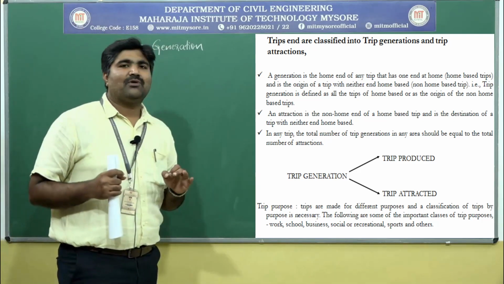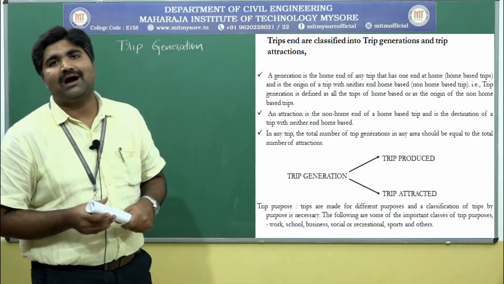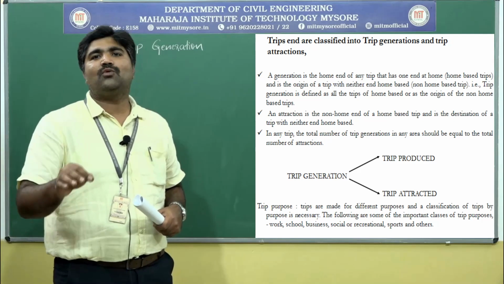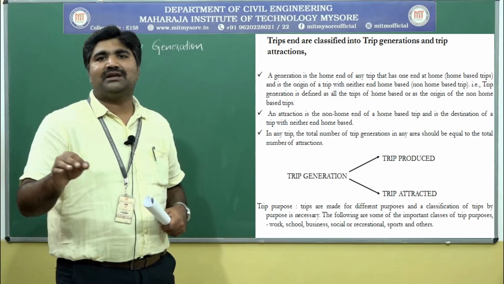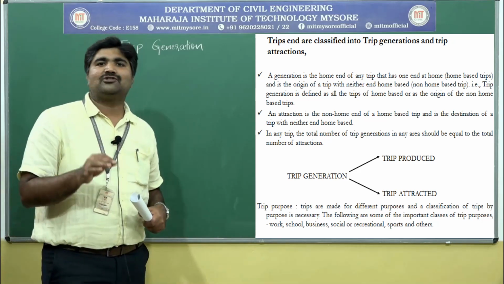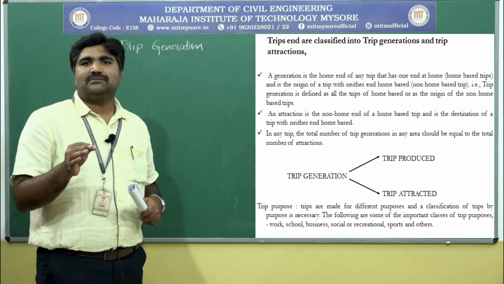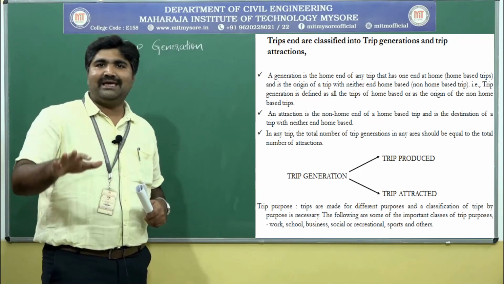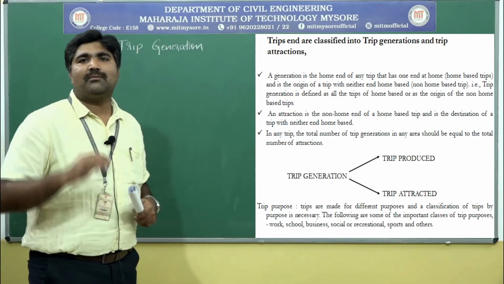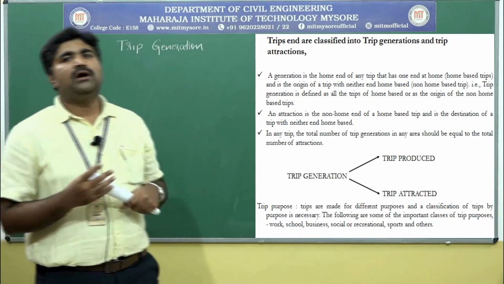In any area, the total number of trips generated should be equal to the total number of trip attractions. However many trips are generated, that many should be at the attraction points. So the total number of trip generation in any area should be equal to the total number of trip attraction.